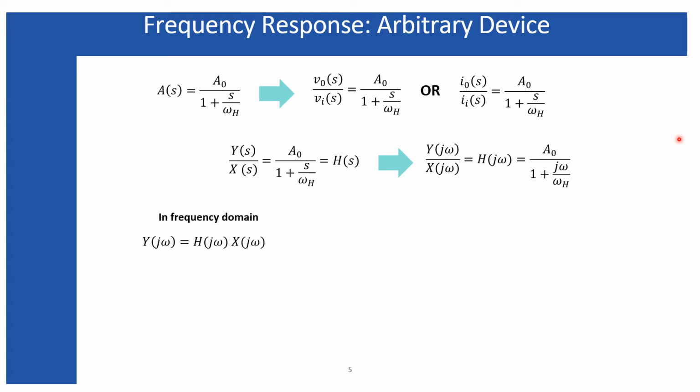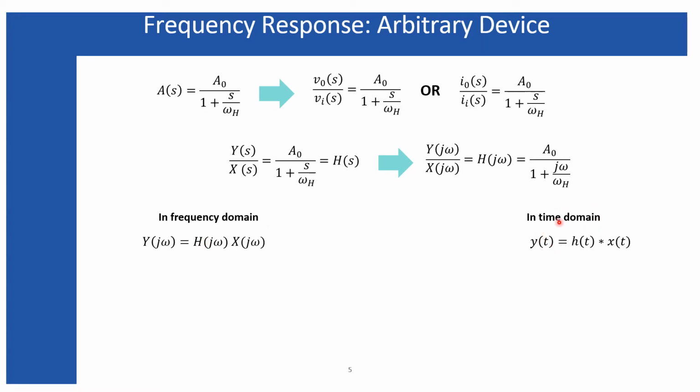Now in frequency domain, the output response is simply a multiplication of H omega times X omega. Here this H omega or H(s) is called the transfer function. So output is nothing but the product of the transfer function with the input. So it is in frequency domain because all of these three terms are defined in the frequency domain.